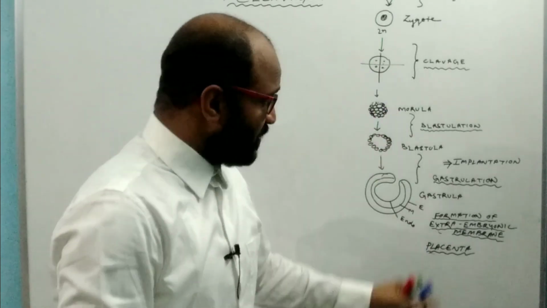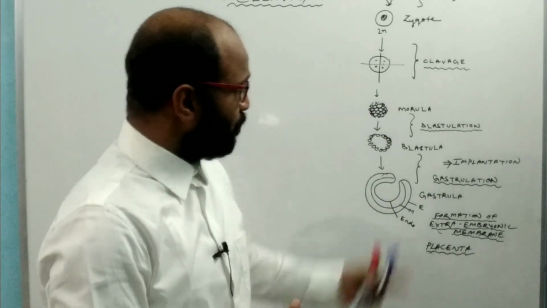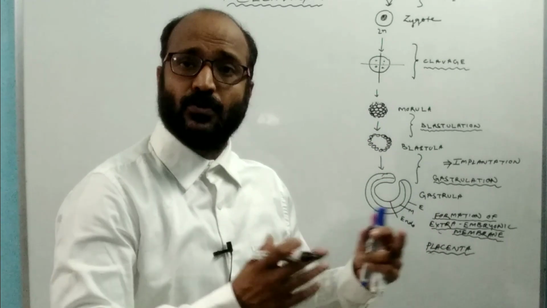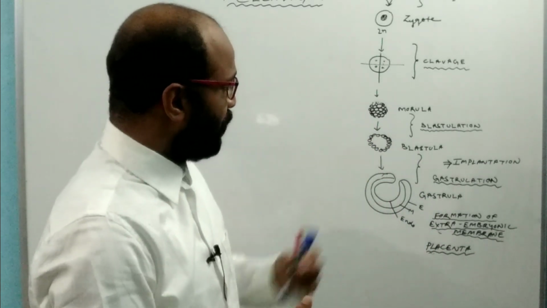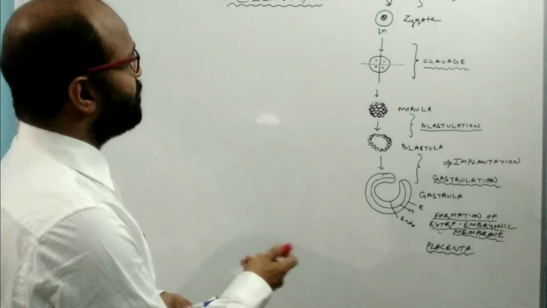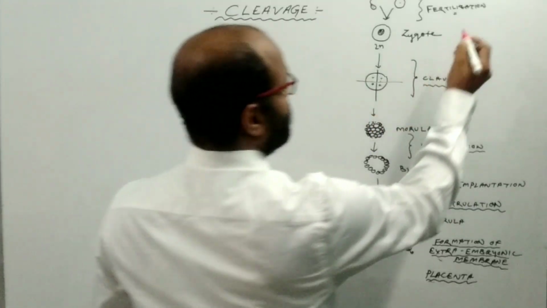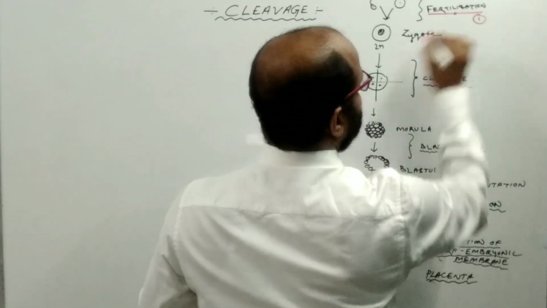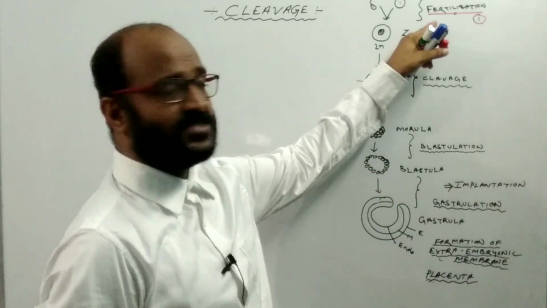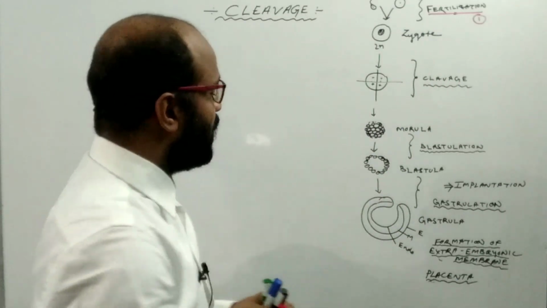With this process, there are several changes in hormones, and several changes occur in the physiological condition of the female body, or the mother's body. So these are the different events after fertilization. Suppose that this is the first process. In my last video, I have already discussed the process of fertilization.